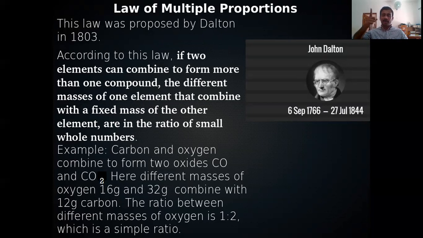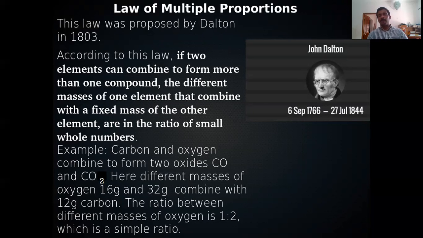That means a simple ratio between different masses of an element. If it is forming two compounds, the masses of one of the elements will be different.